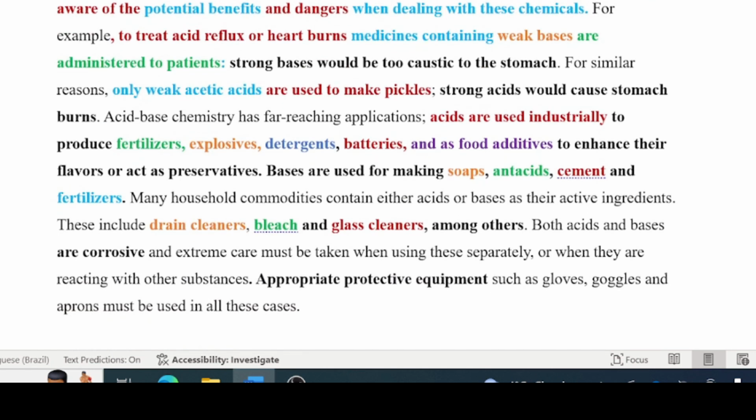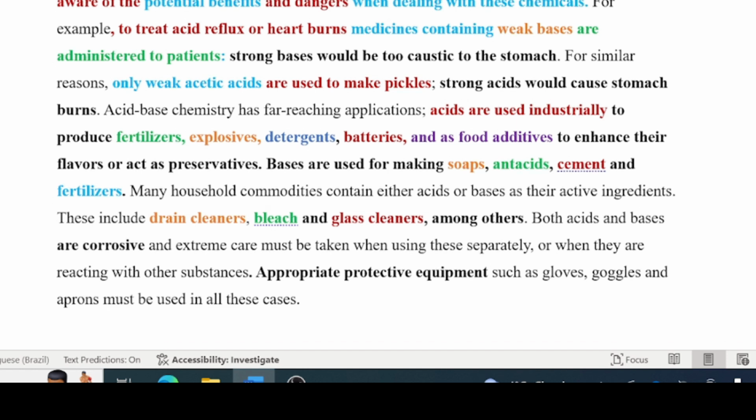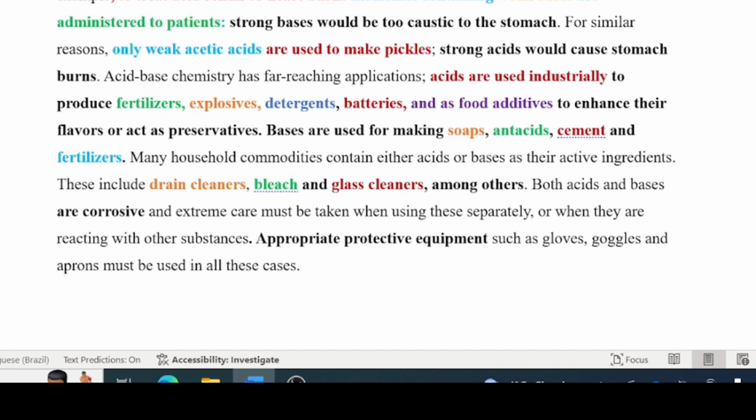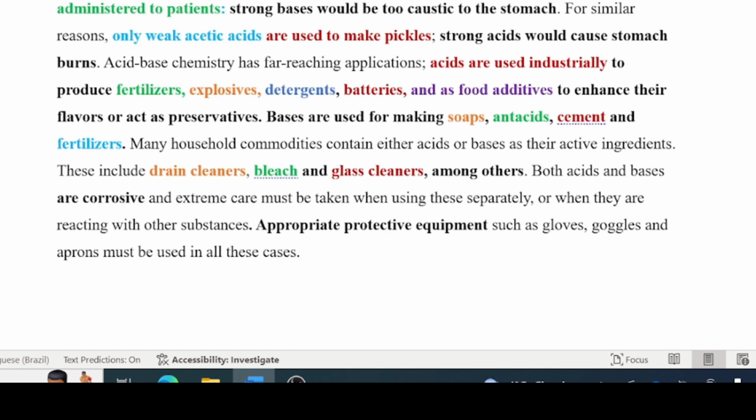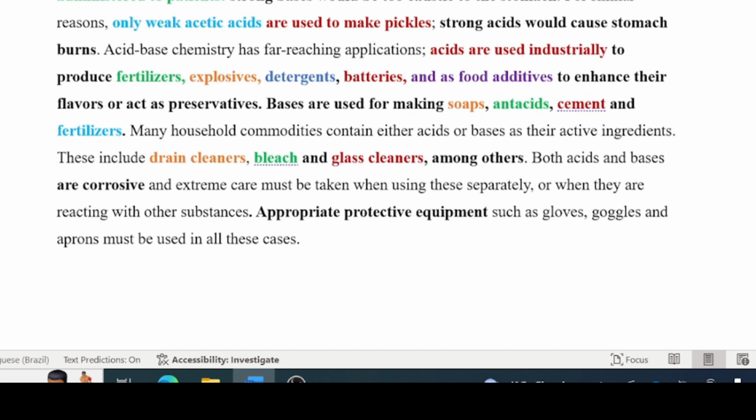Acid-base chemistry has far-reaching applications. Acids are used industrially to produce fertilizers, explosives, detergents, batteries, and as food additives to enhance flavors or to act as preservatives. Bases are used for making soaps, antacids, cement, and fertilizers. Many household commodities contain either acids or bases as their active ingredients. These include drain cleaners, bleach, and glass cleaners, among others.